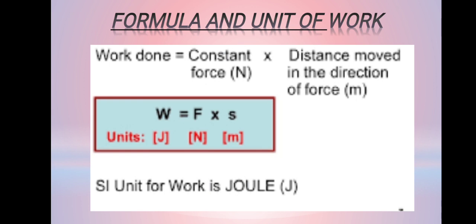Here S is the distance from the original position to the displaced position. We can replace the factor S with d and r according to the situation. So we can say that the formula for the work done is F cross S. To find its unit, we will simply write down the units of its values.